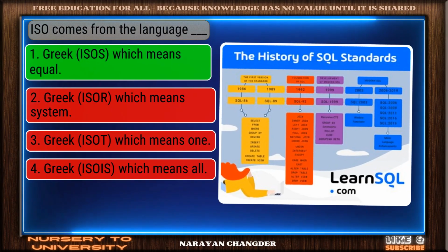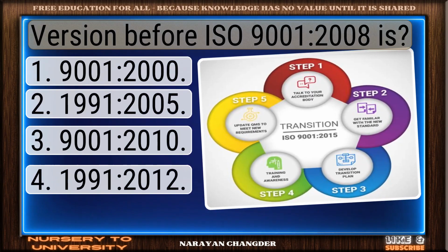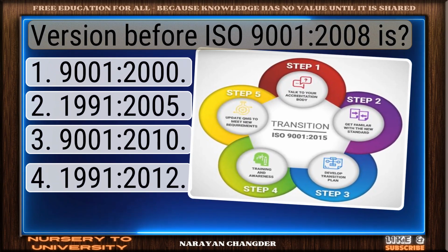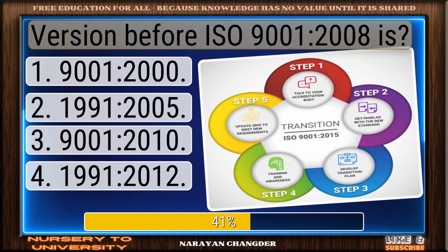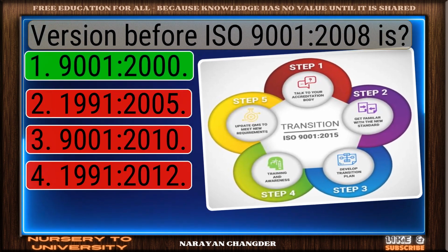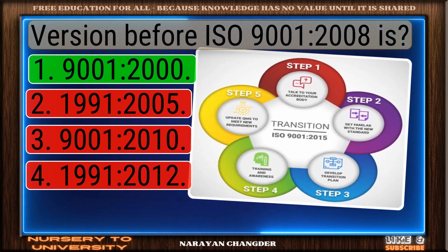And it is correct. Question number 35. Version before ISO 9001 2008 is? Well reasoned. 9001, 2000 is the correct choice.